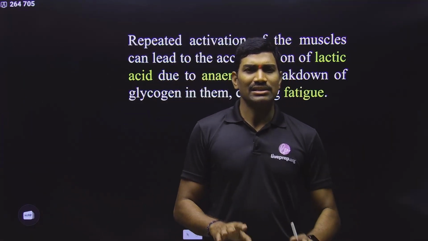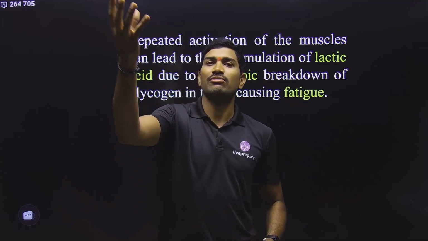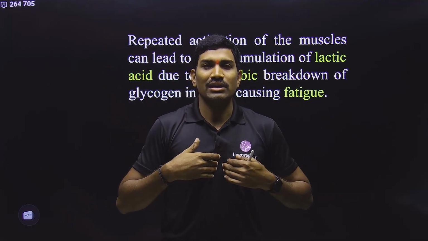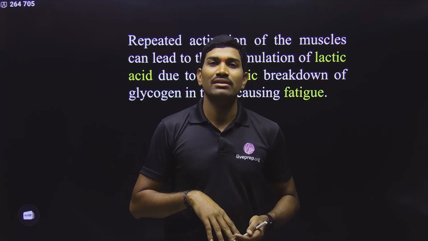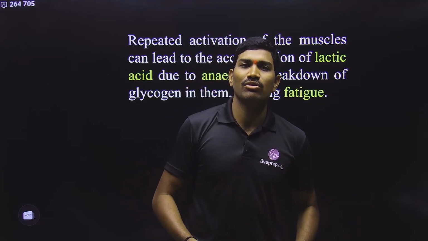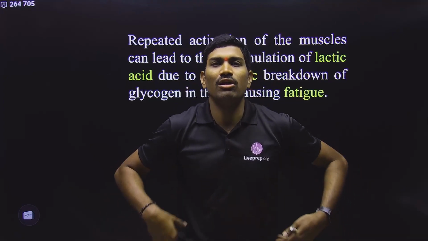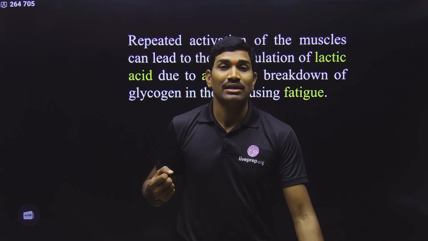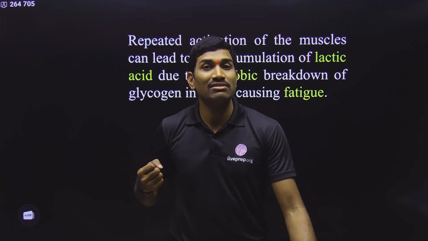In normal conditions, the oxygen that we take from the air goes to the lungs. From the lungs, the oxygen diffuses into the blood, and the blood carries it, mostly by hemoglobin, and supplies it to all the tissues. So even muscle cells are getting the blood, that means they are getting the oxygen.